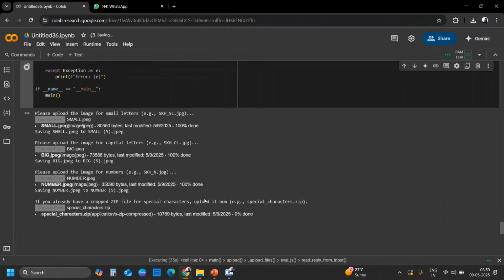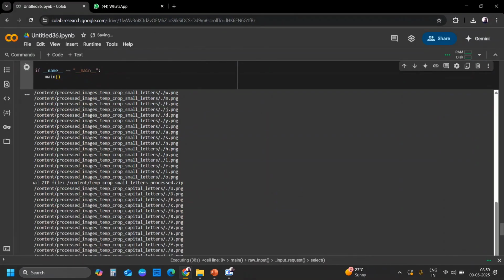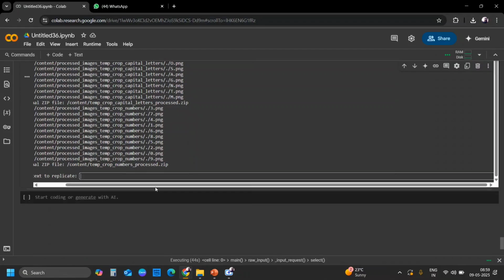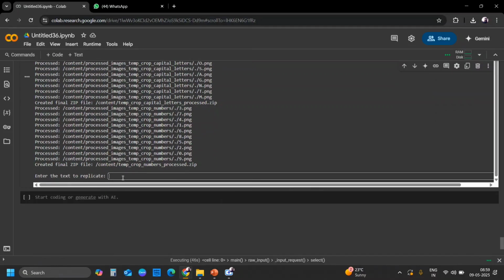After uploading the four files, it takes the user input and creates a final handwriting on an A4 size sheet, and will ask us in a text box to enter the text to replicate. We have to type what we want to replicate in our own handwriting. So for now, I'll just type my name.